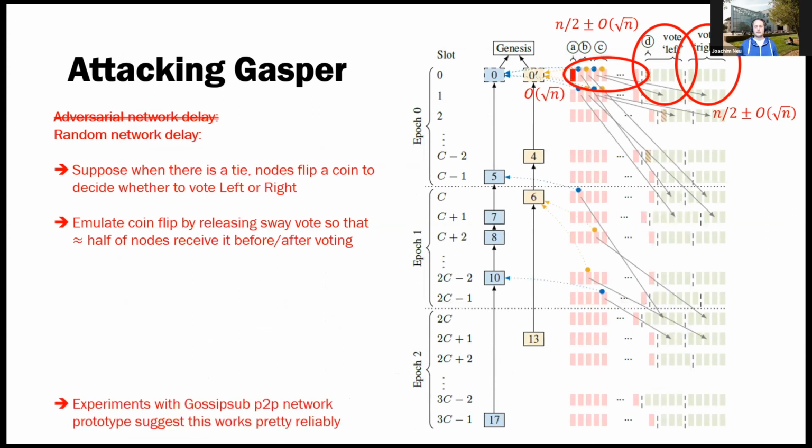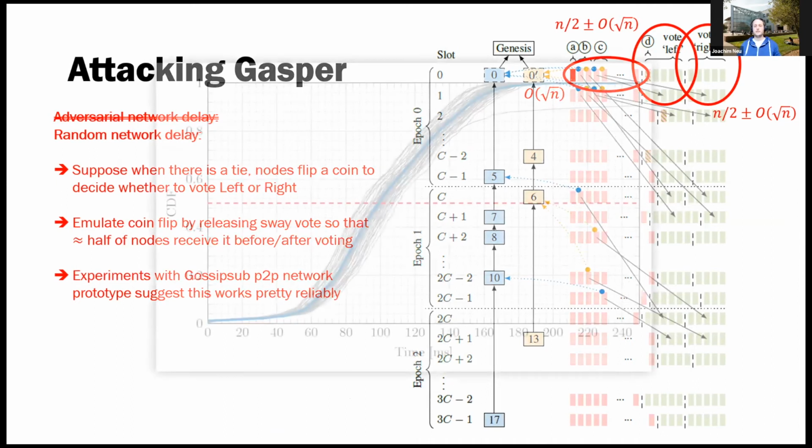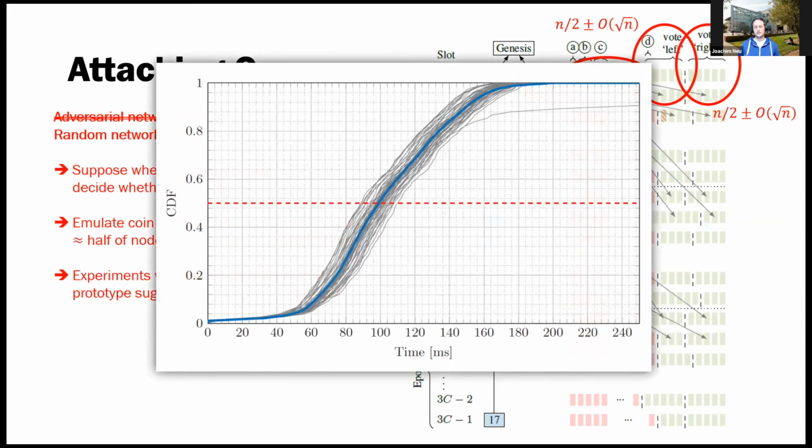And so it actually turns out, we ran some experiments with this. We basically had a replica of the Ethereum 2 peer-to-peer network, and we measured the message propagation there. And what we get is this CDF plot here. On the x-axis, you have time after the broadcasting of a message, and on the y-axis, you have how many nodes have been reached.